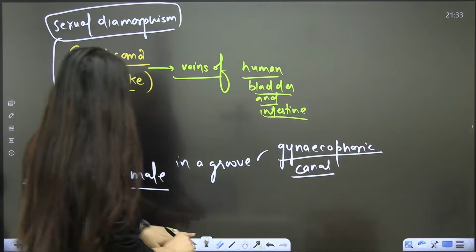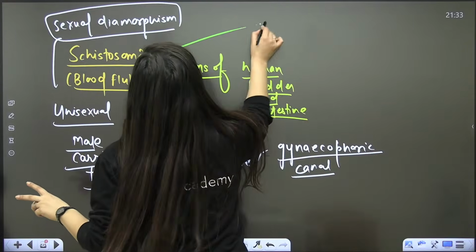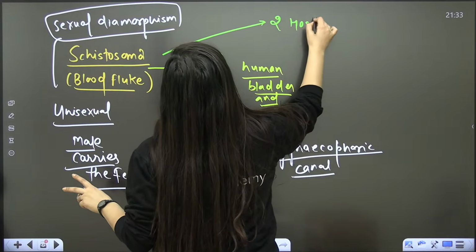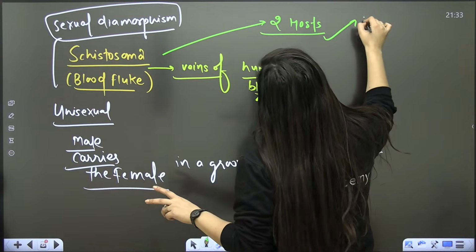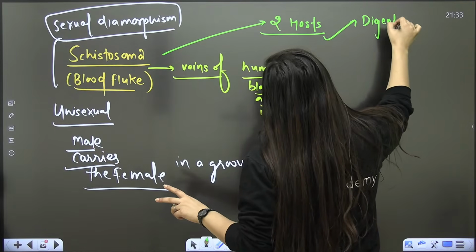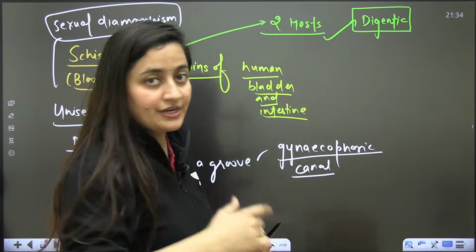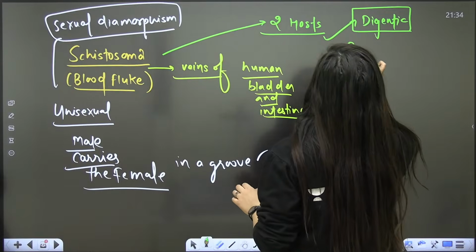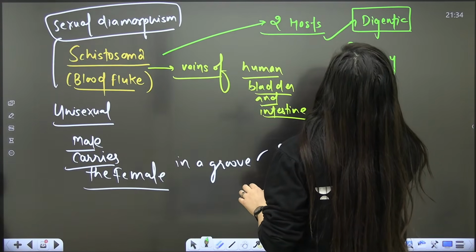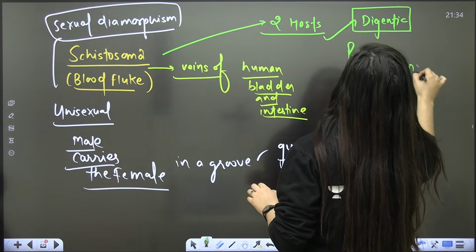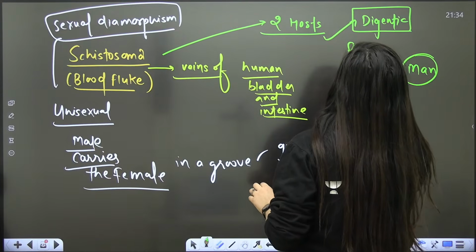So this particular Schistosoma is also having two hosts to complete its life cycle. If any parasite is having two hosts, digenetic. If single host will be there, monogenetic. And here primary host is human, right? Primary host is man.